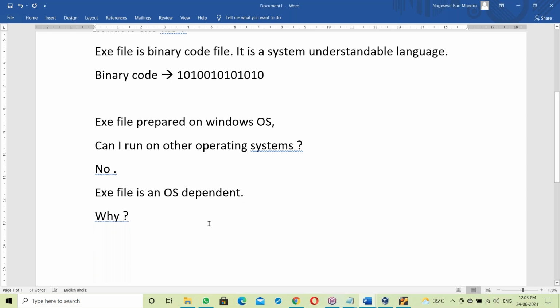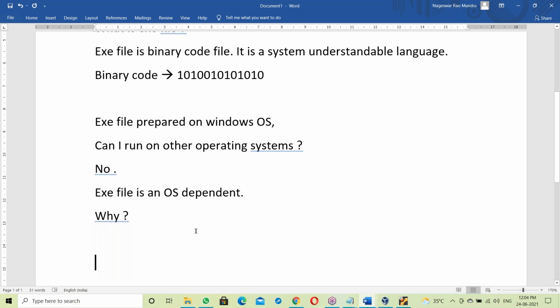Okay, so an exe file is OS dependent. Why? See, a Java program file is independent of OS, but an exe file is OS dependent. This point we should discuss, and after that we will go to Java. So what is the reason for this?